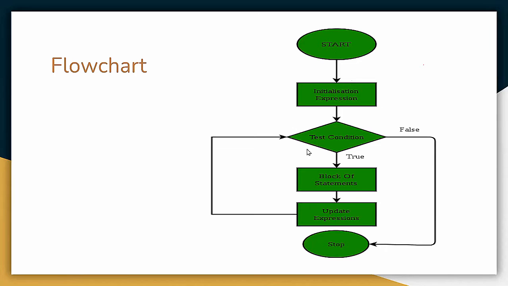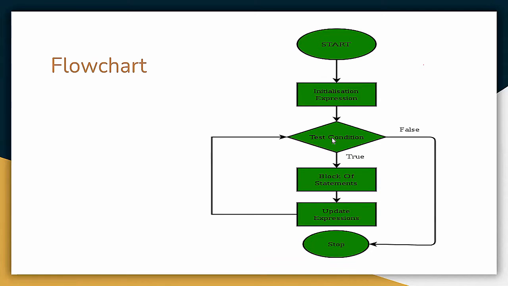If the test condition comes out true, then it executes a block of statements and then the update expression. After updating that expression, it again moves to test the condition.